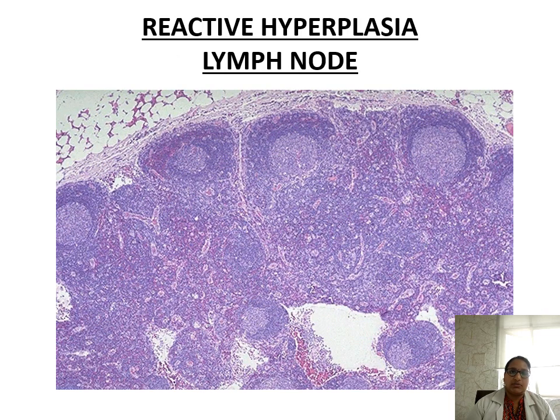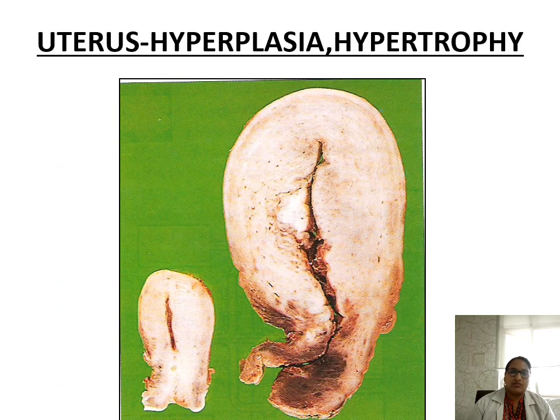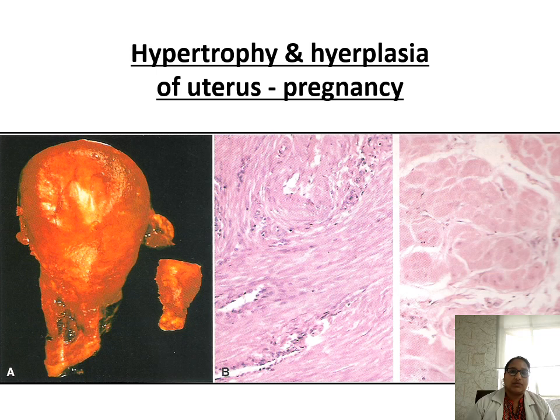This is the reactive hyperplasia of the lymph node. You can see follicles with increased germinal centers. This is a normal uterus. This is a hyperplastic, hypertrophied uterus. This is a normal uterus. This is a hyperplastic uterus. Here, the number of cells and size of the cells has increased in both slides.